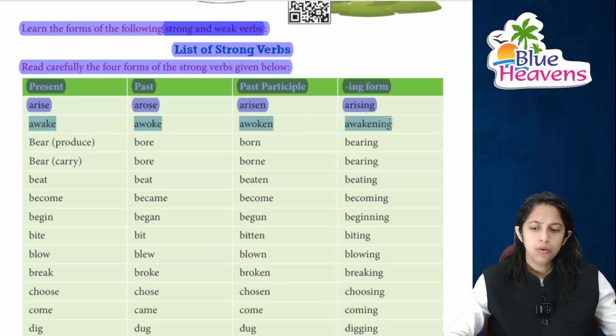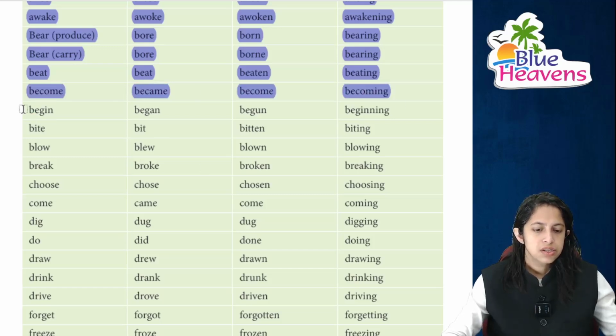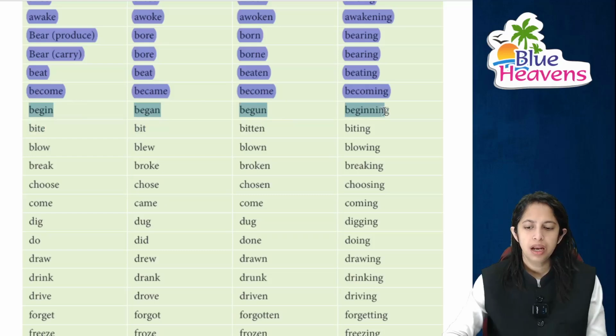Awake का awoke, awoken and awakening, right? Bear means produce, right? Bore, born and boring. Bearing actually, bear means carry, bore, born and bearing. Next is beat का beat ही रहता है और beaten और beating हो जाएगा. Become का became, become, becoming. Next is begin का began and beginning.